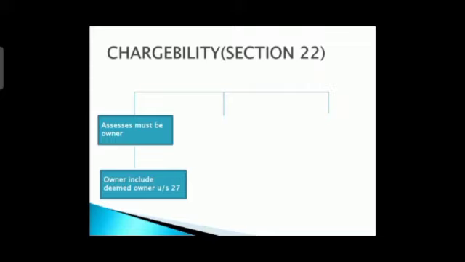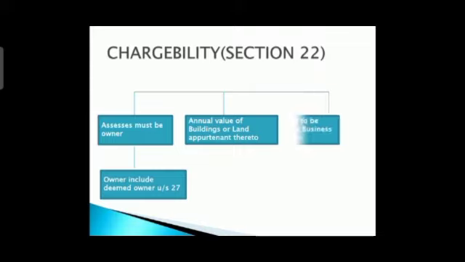So in case of the chargeability section, we have to consider two things: the assessee must be the owner, as well as the deemed owner. Second, what we have is annual value of buildings or land appurtenant thereto. They are saying that for the land or building, we have to calculate the annual value. And the third thing is what?